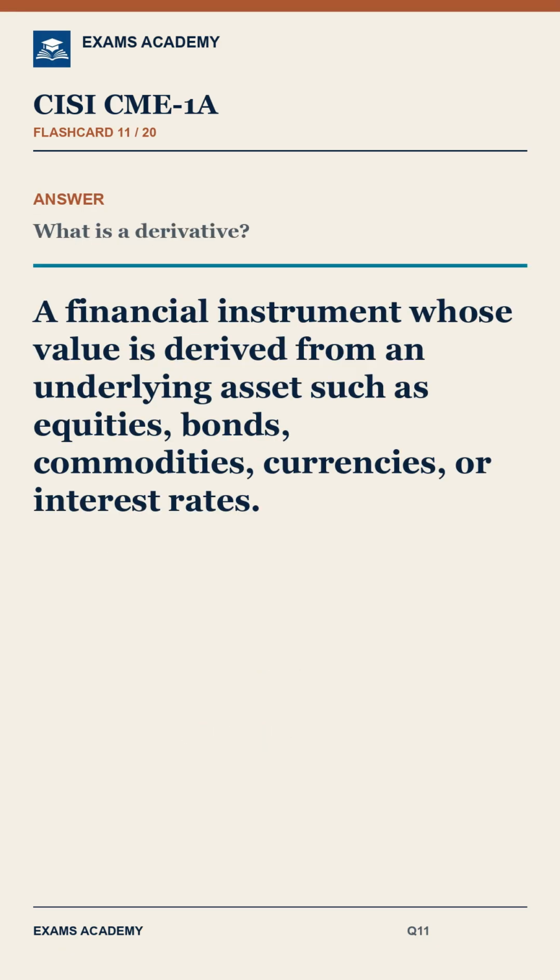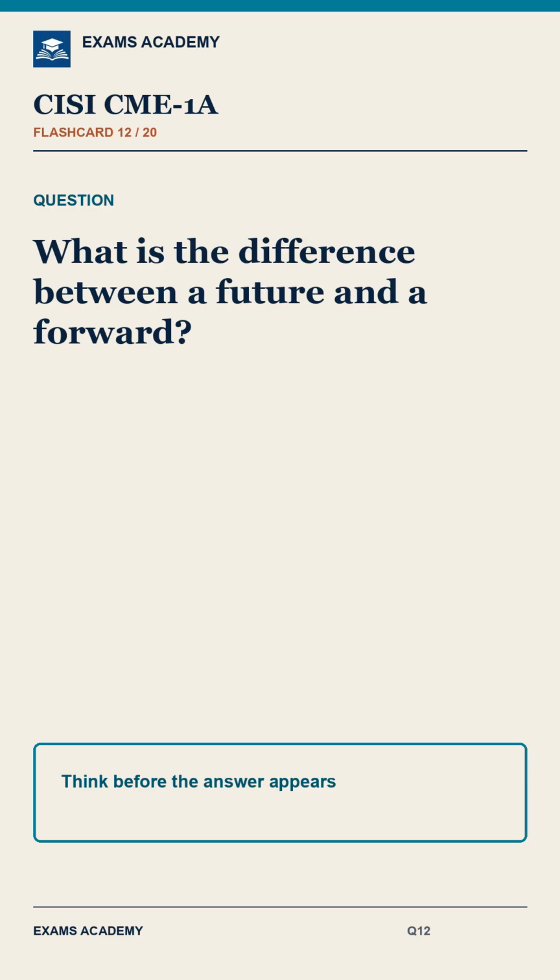Question 11. What is a derivative? Answer. A financial instrument whose value is derived from an underlying asset such as equities, bonds, commodities, currencies, or interest rates.